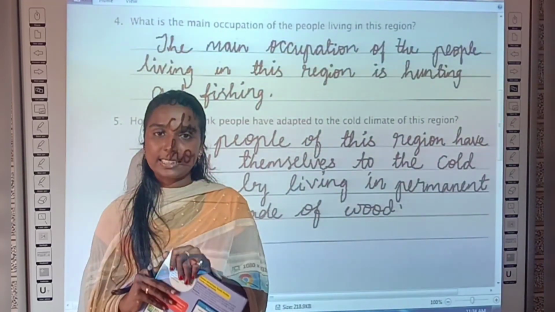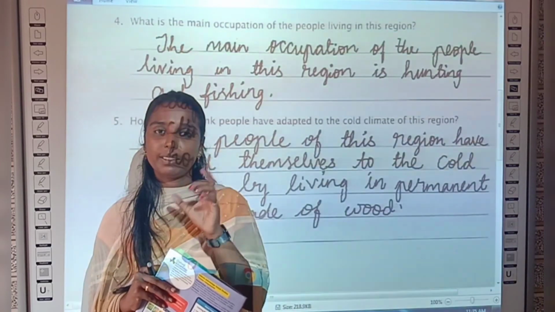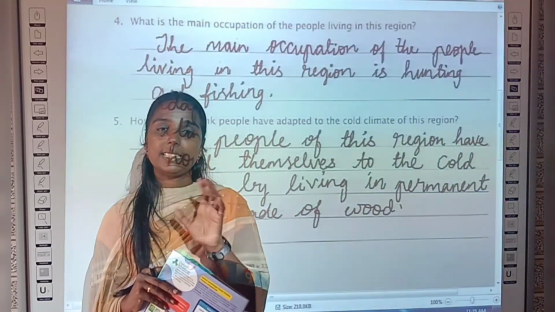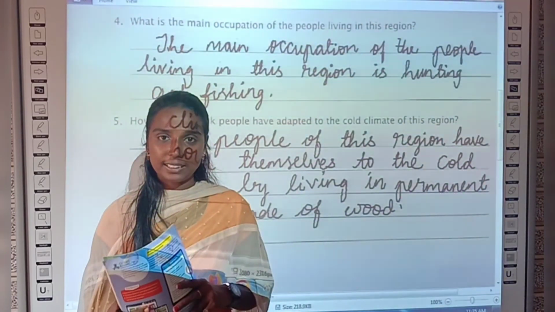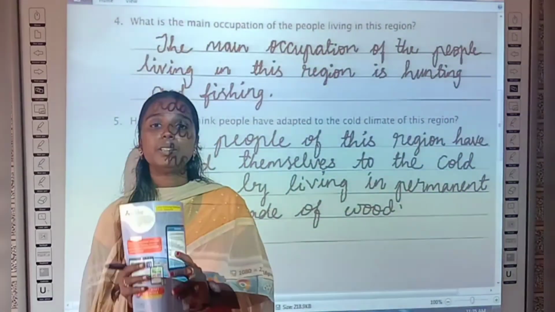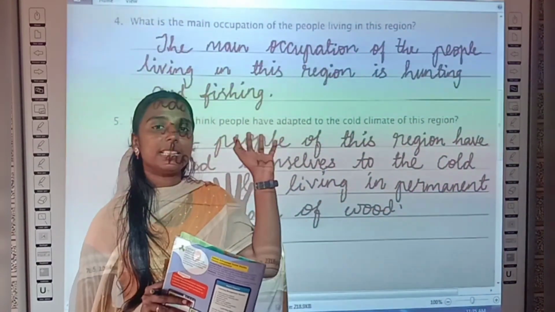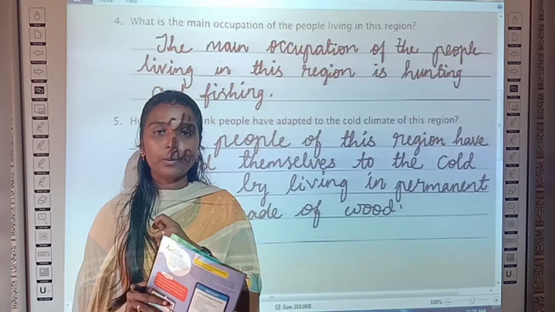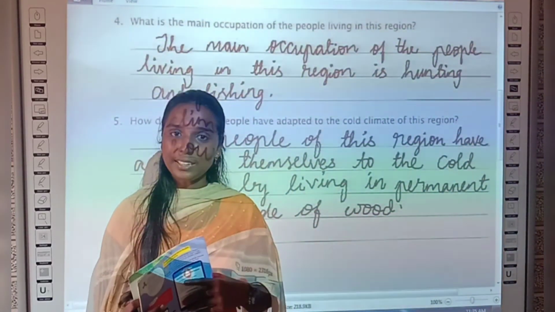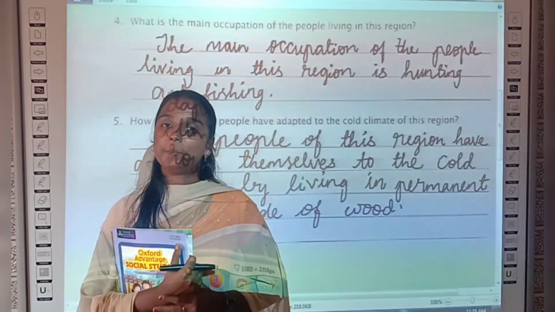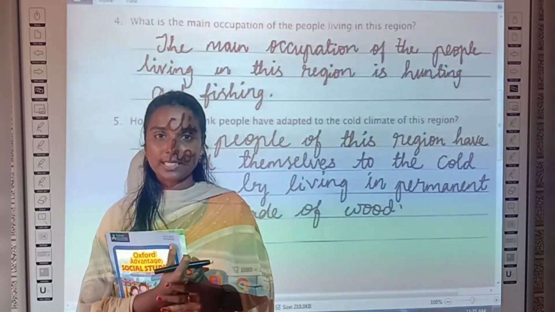In the next class we will have a small test on chapter 4, that is the temperate zone and the frigid zone, okay? Prepare well for the test. I hope that every one of you will get full marks. If you have any doubt in these answers, in homework, or in this lesson, feel free to contact me, okay? Be prepared for the test, and we will meet in the next class with a new lesson. Thank you.